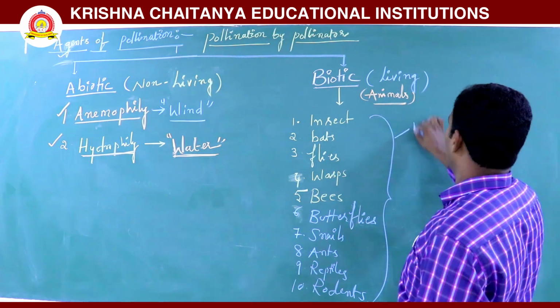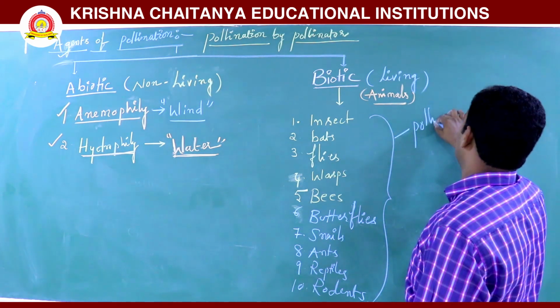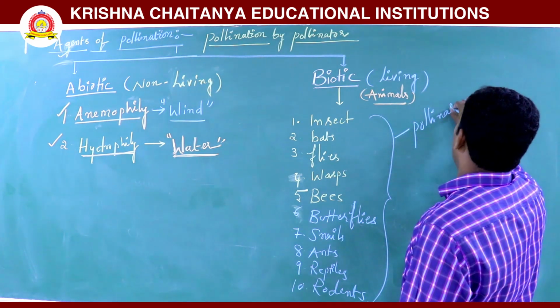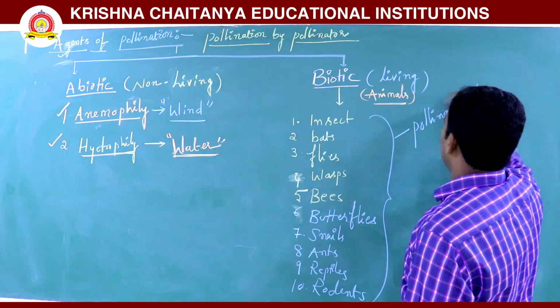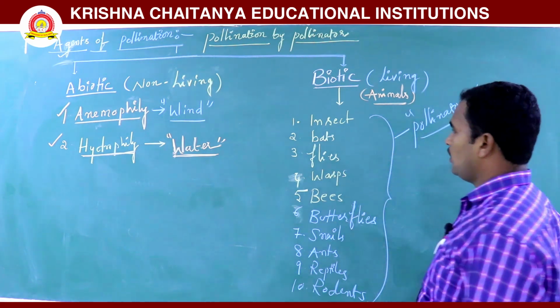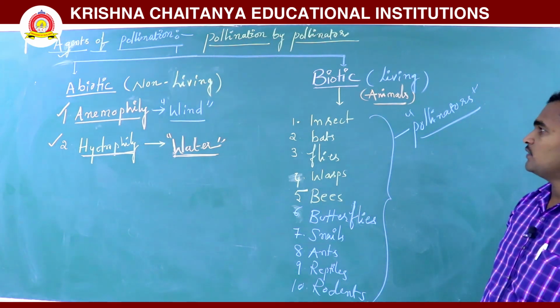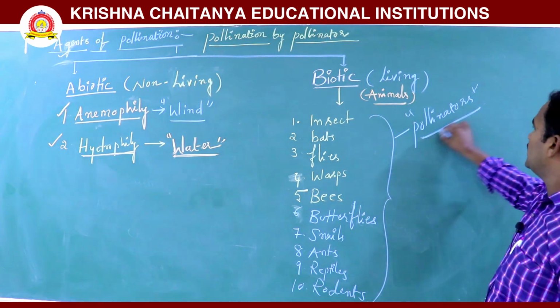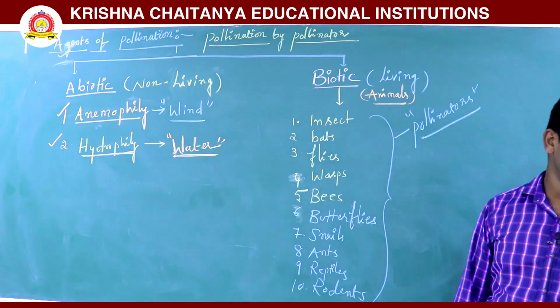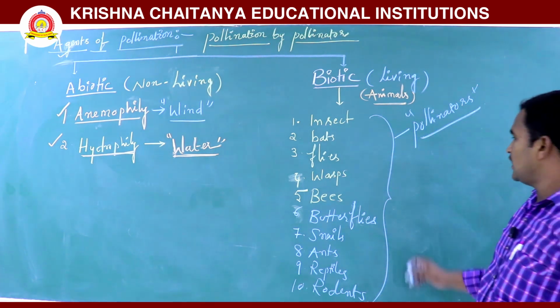They also help in pollination, that is why they are called pollinators. Pollinator means agents.